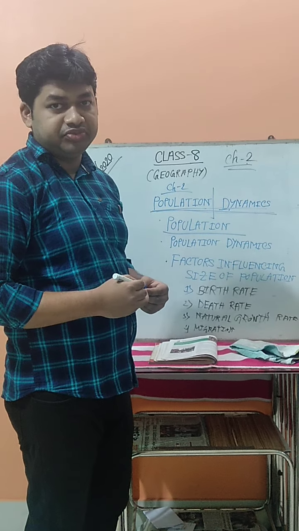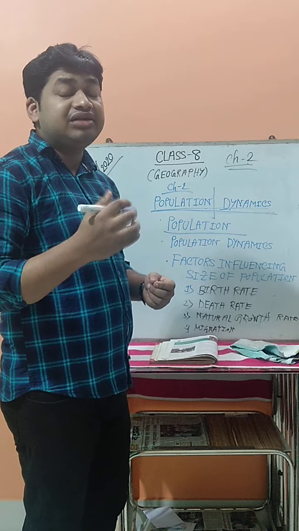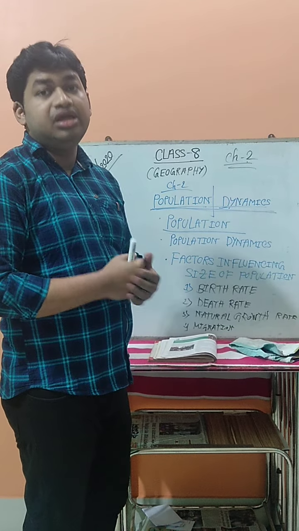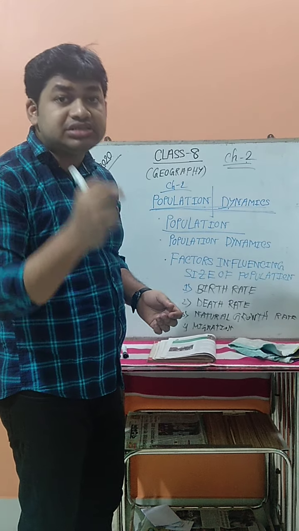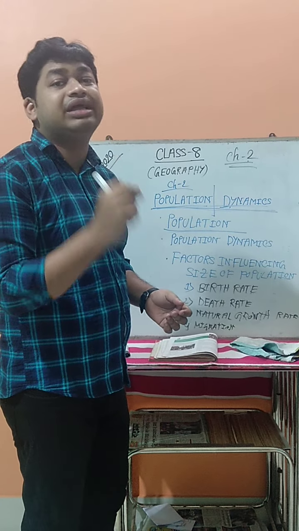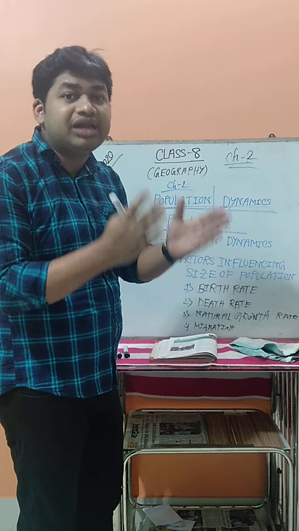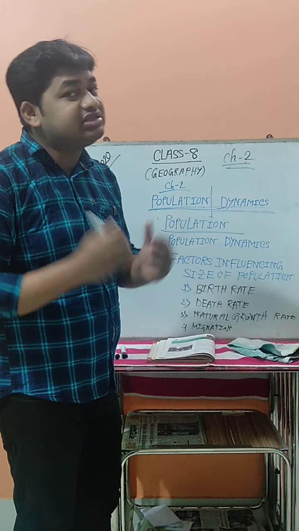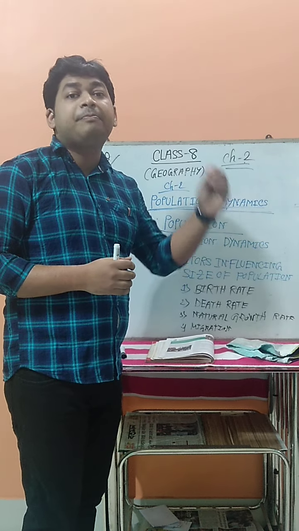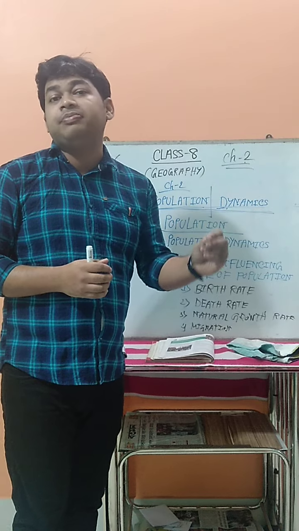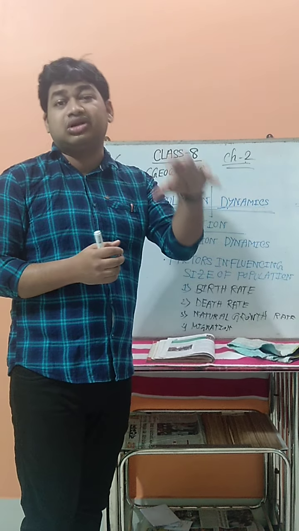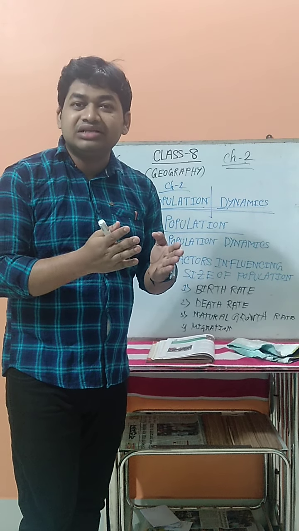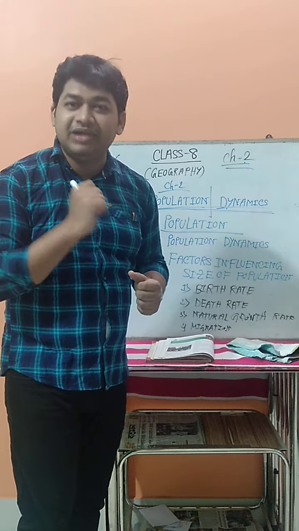What is the population? The population is a term for the number of people who live in a particular area. How many people live in a particular area, their number together is known as the population of that place. So understand what the population is: how many people live in a particular region or particular area, these people together are known as the population of that place.